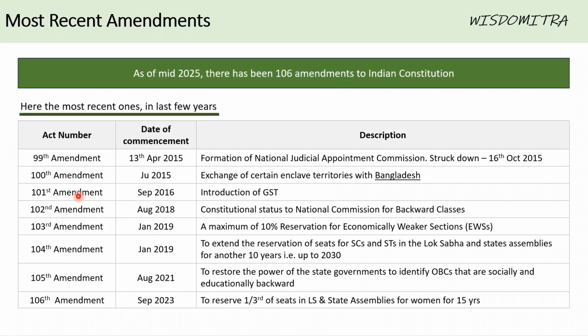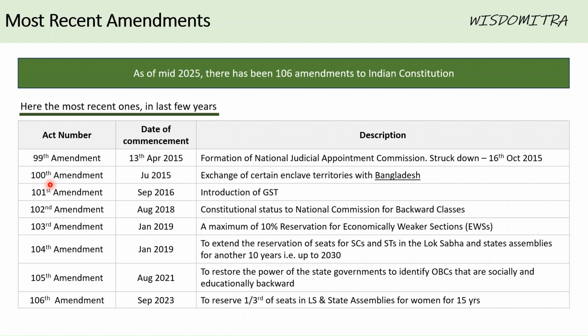Let us quickly see some of the latest amendments, the most recent ones. One amendment, the 92nd amendment, is very important, especially if you are focusing on law, because the formation of the National Judicial Appointment Commission was done through this amendment, and it was struck down by the Supreme Court on 16th of October 2015, because it was considered to be in violation of the basic structure.